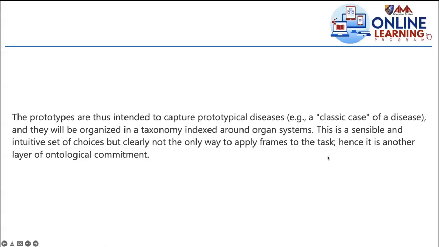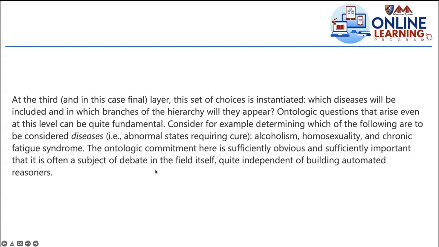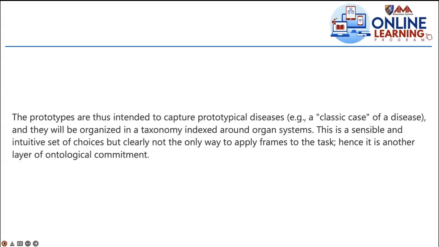So this is a sensible and intuitive set of choices, but clearly not the only way to apply frames to the task. That's why another program was developed, which is the MYCIN, using rules. But the same task, medical diagnosis, may have a different outcome because of the different techniques to represent knowledge. Hence, it's another layer of ontological commitment.